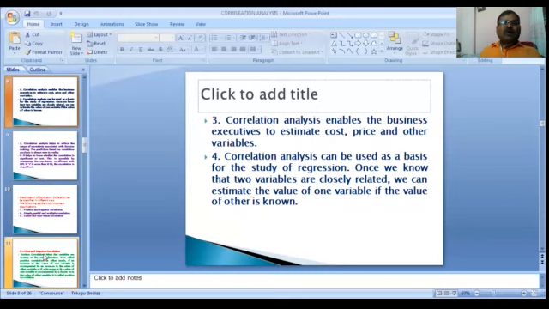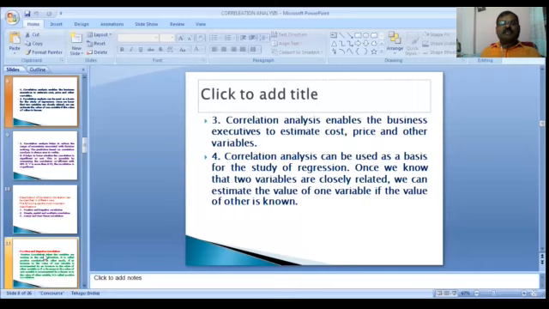Third one, correlation analysis enables the business executives to estimate cost, price, and other variables.